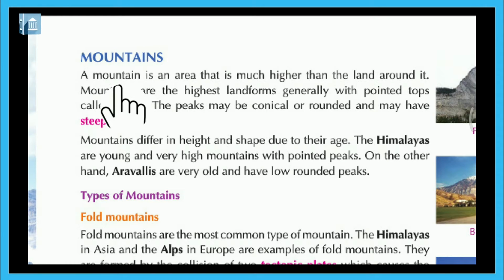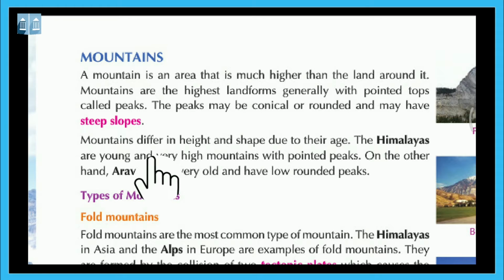Mountains. A mountain is an area that is much higher than the land around it. Mountains are the highest landforms, generally with pointed tops called peaks. The peaks may be conical or rounded and may have steep slopes.